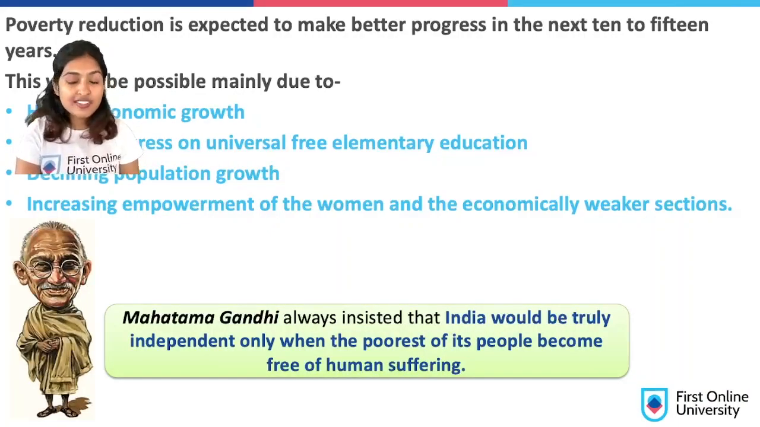Mahatma Gandhi always insisted that India would be truly independent only when the poorest of the poor people become free of human suffering. This is a great statement that was given by the father of our nation, Mahatma Gandhi.